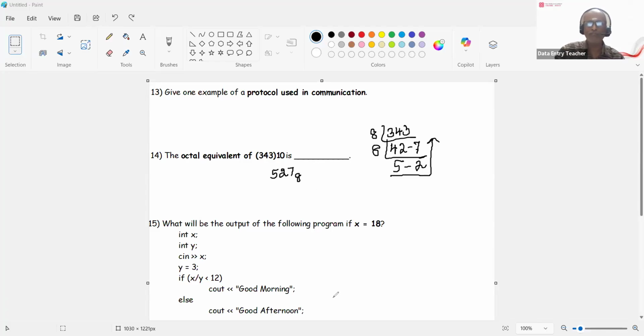And what will be the output of the following program if x is equal to 18? So if x is 18, see y is equal to 3 is given. You are inputting the value of x as 18. So when 18 is divided by 3, it gives x is 6. So 6 is less than 12. It is true. So it will give good morning. If x divided by y is greater than 12, it will give good afternoon. So good morning is the output. So very simple answers. So we'll go to the next question.